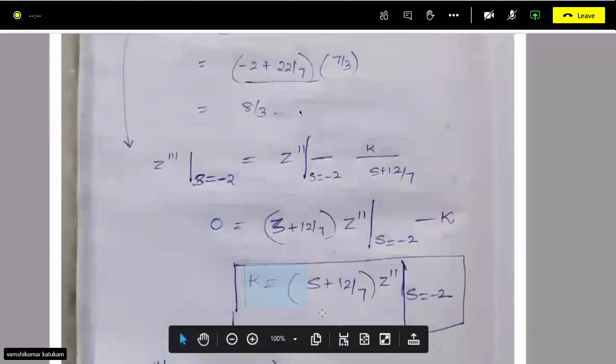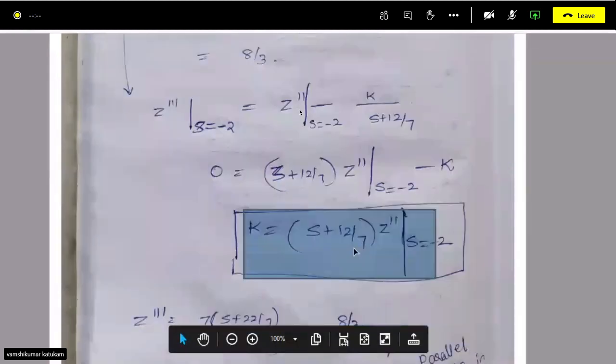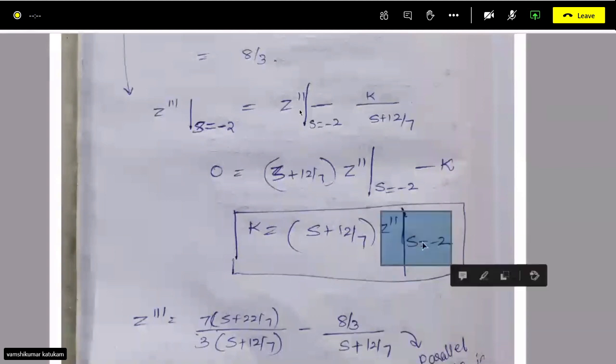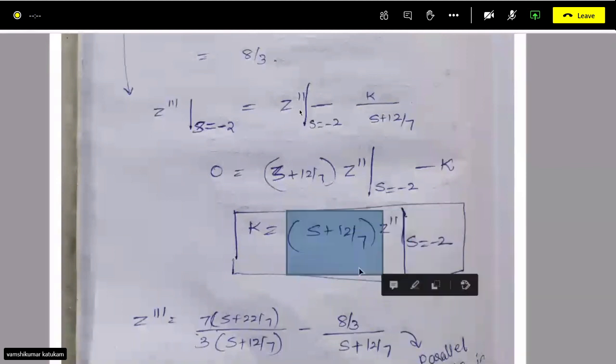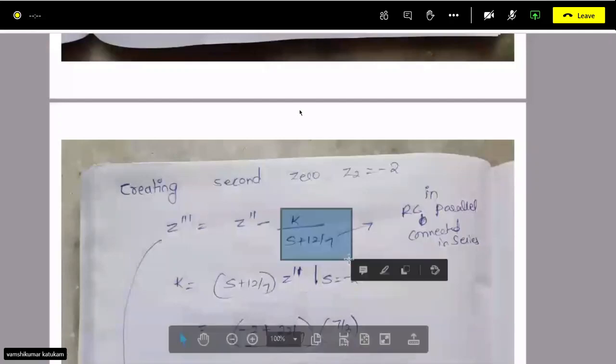So here, instead of substituting s equal to -2, which is the zero we have to create, directly we are multiplying with s plus 12 by 7. Why? Because here we are dividing a constant by s plus 12 by 7. That will be a simple way to understand.